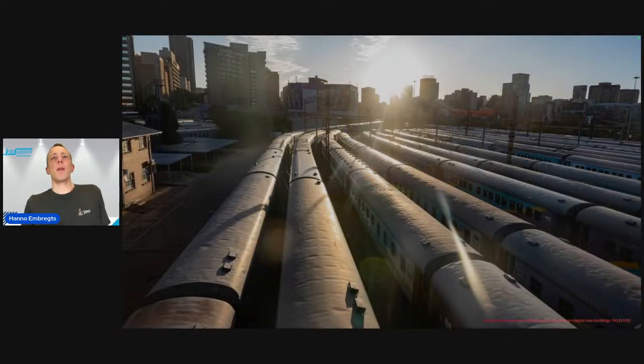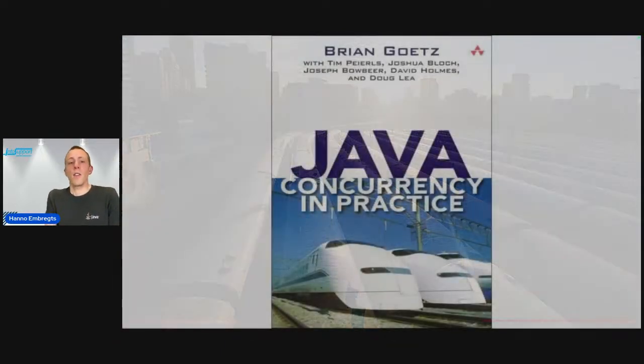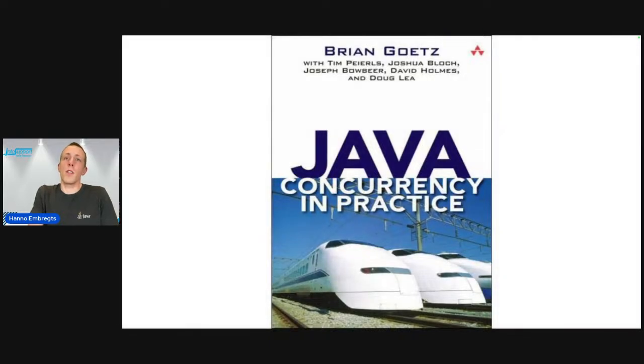A classic thread or a platform thread is expensive to create and slow to start and stop. You can compare this to passenger trains in the real world. They can carry a lot of freight or passengers, but they are slow to start and slow to stop. And you can have tens of them or 20 of them in this image at the same time. By the way, I'm not the first one who came up with this analogy. I have to give credit where credit is due, right? One of the classic books on the subject by Brian Goetz also uses trains as a very fitting example.